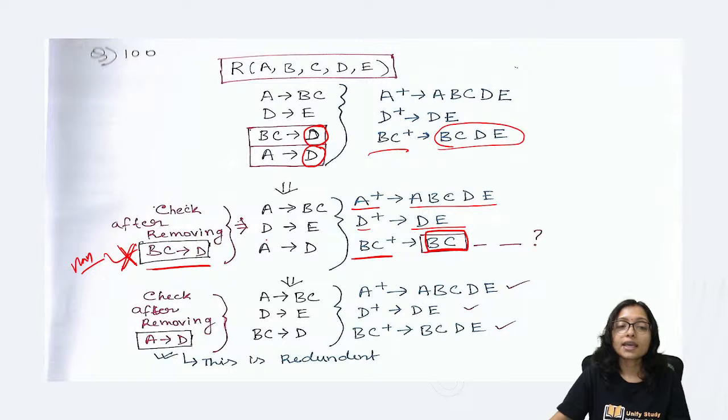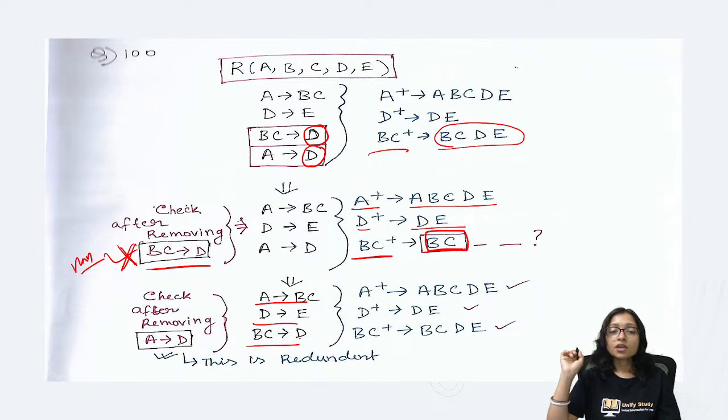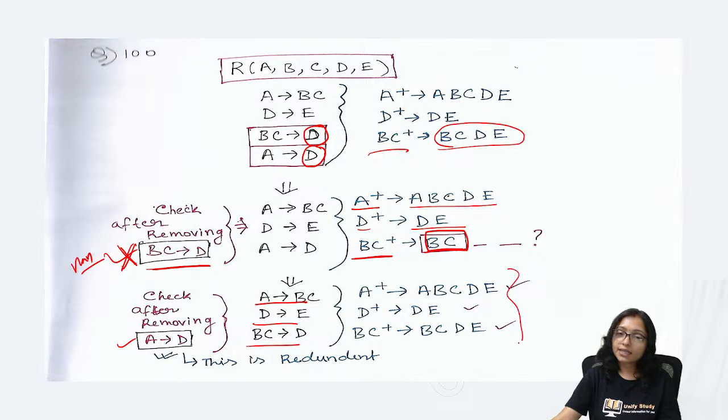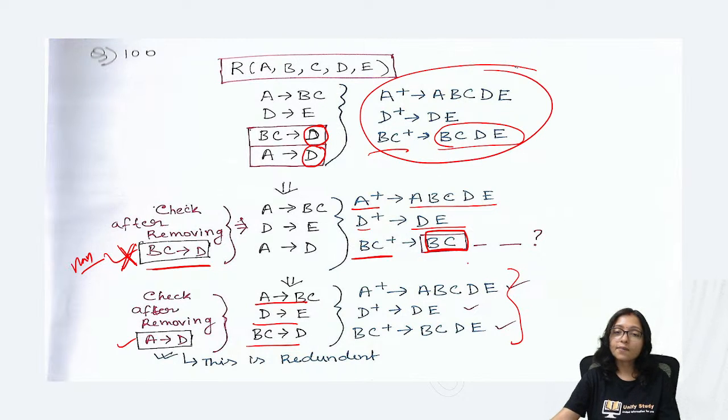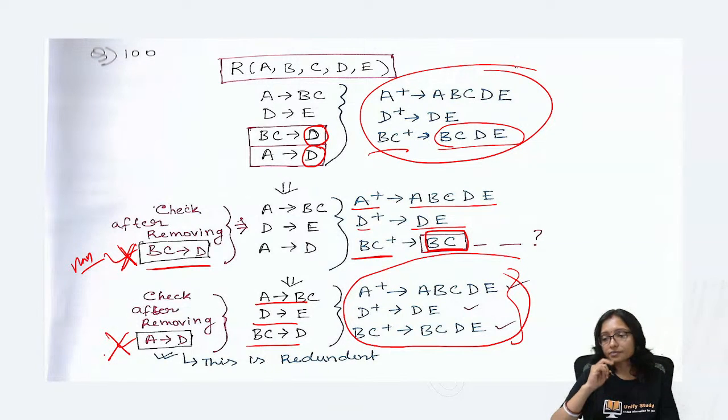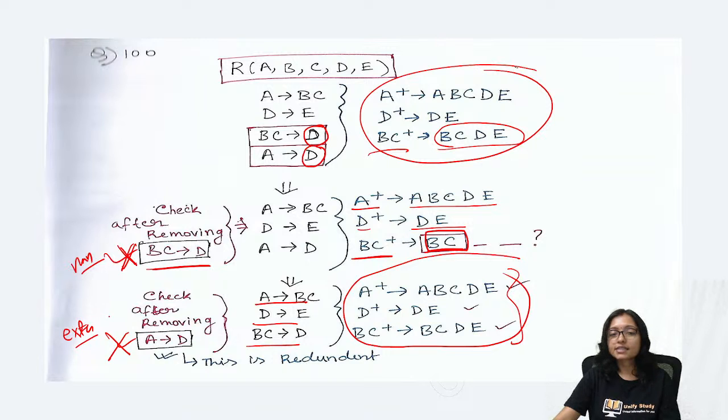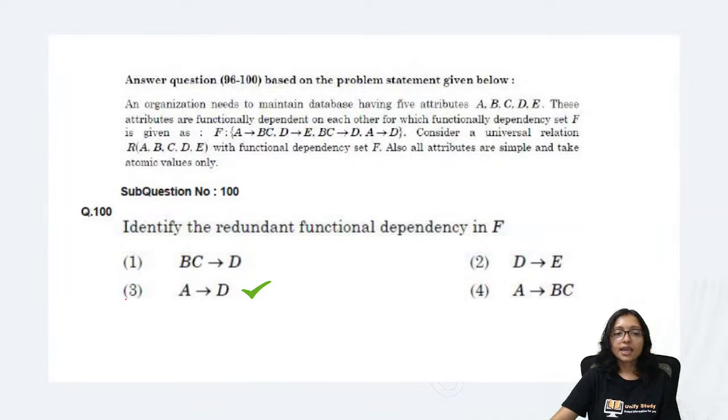Okay. But whenever you come to this one, that is A implies BC, BC implies D, D implies E, then you can see that by removing A implies D also you are getting the same thing. What was there previously, after removing also you are getting the same thing. So that means this is the extra one, unnecessary. So this is the redundant one. So I can remove this A implies D. That is the redundant one.